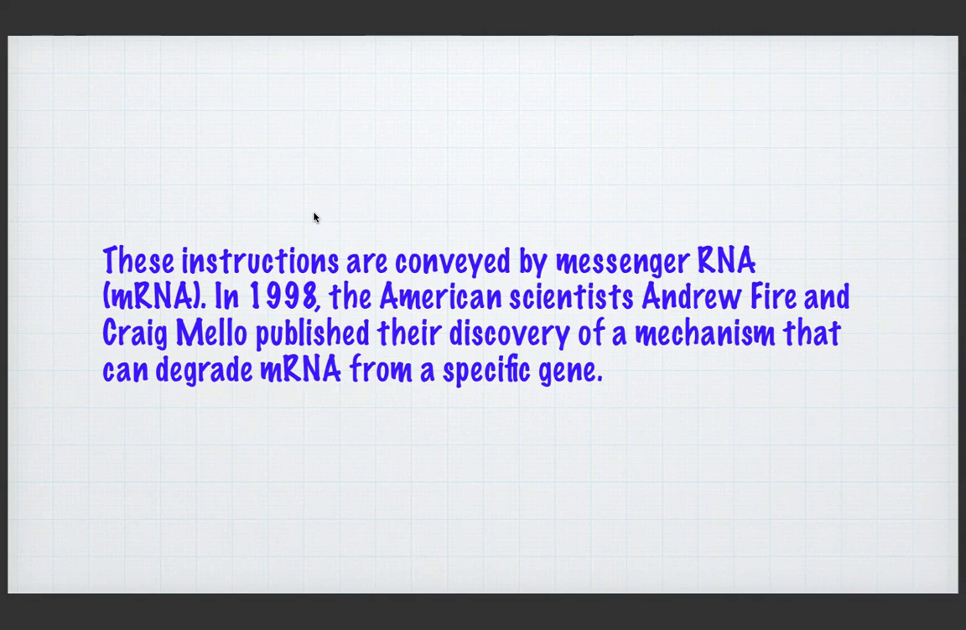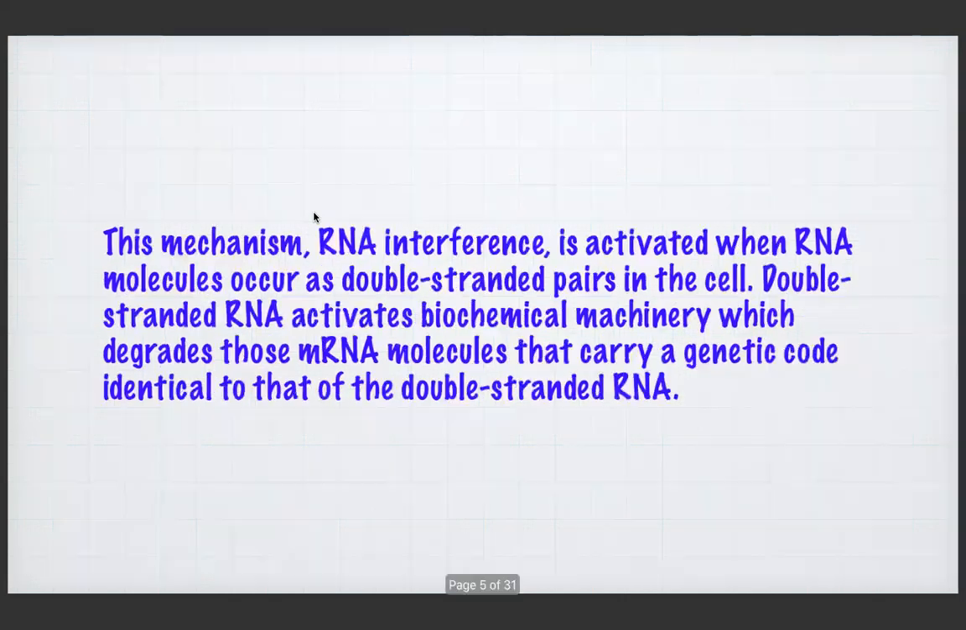In 1998, the American scientists Andrew Fire and Craig Mello published their discovery of a mechanism that can degrade mRNA from a specific gene. The degradation of mRNA from a specific gene is possible, and it has been identified by the two great scientists Andrew Fire and Craig Mello, who in 1998 published the discovery of a mechanism that can degrade mRNA from a specific gene.